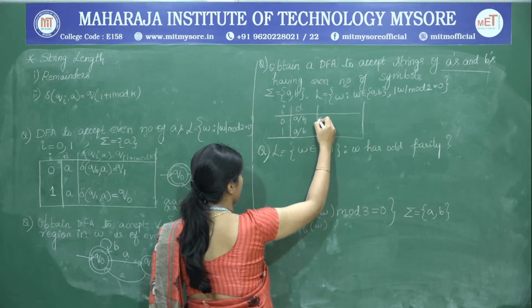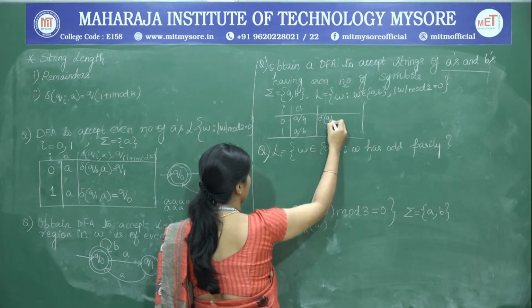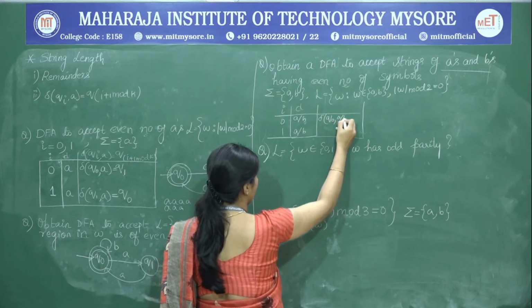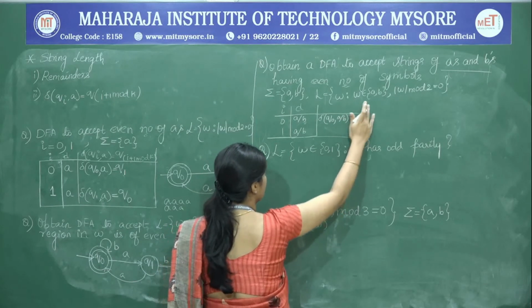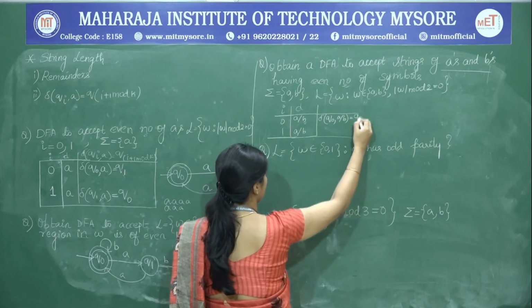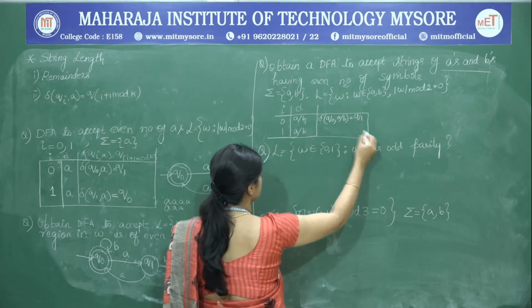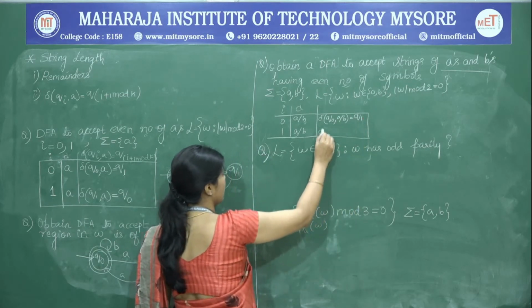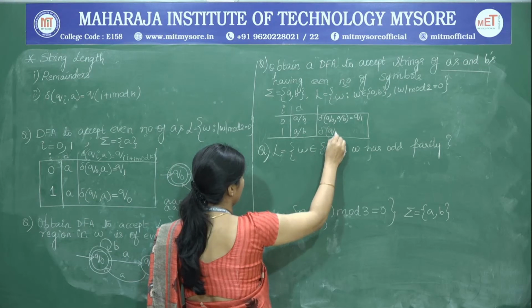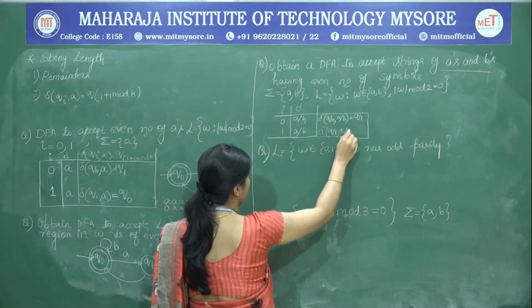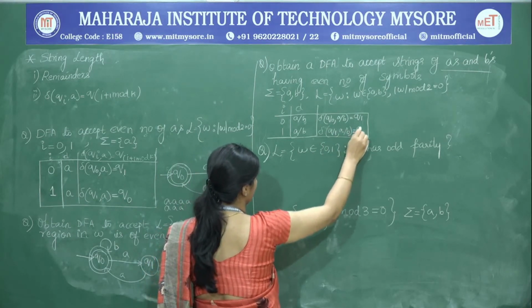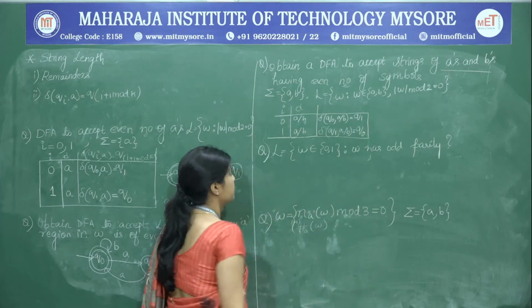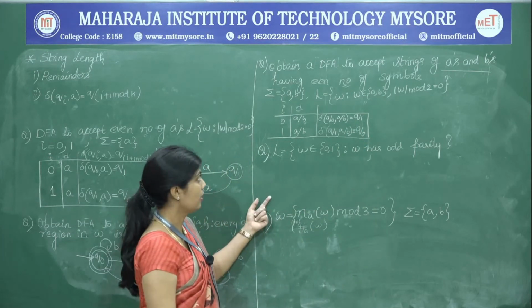So, first we are finding out delta of Q naught on A or B. In both the cases, it is going to Q1. Next, delta of Q1 on A comma B is going to Q naught. So, this is how we have framed it.